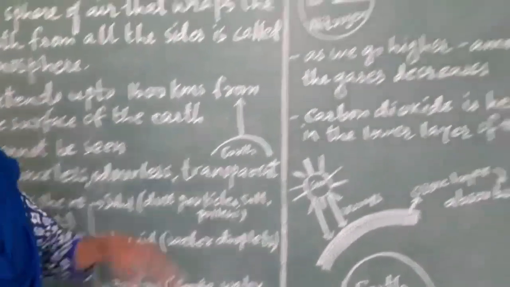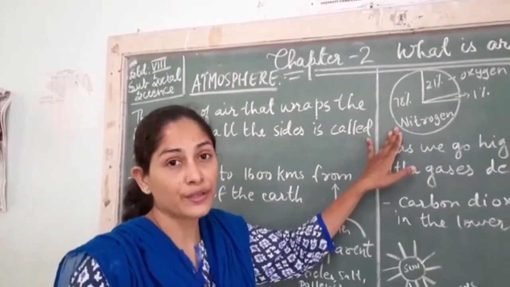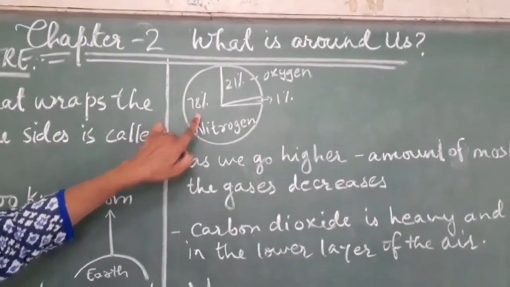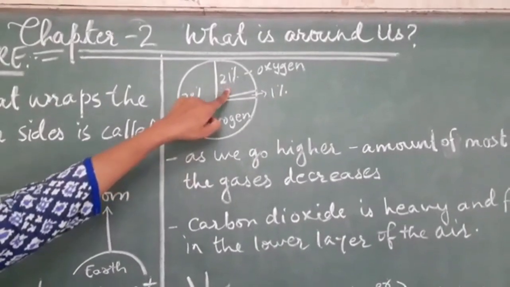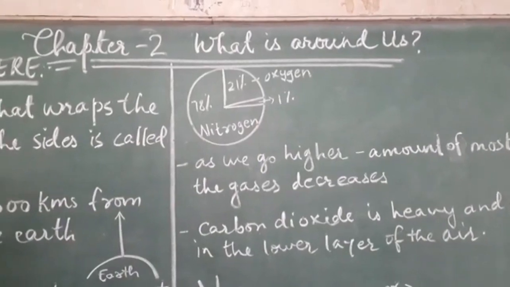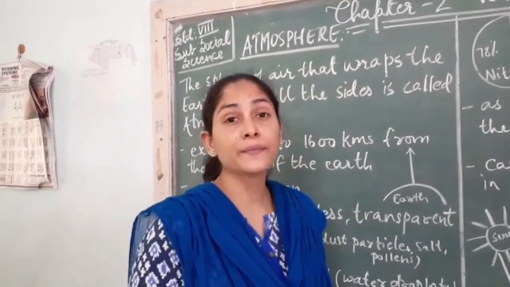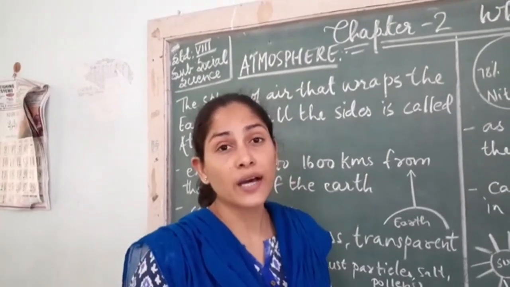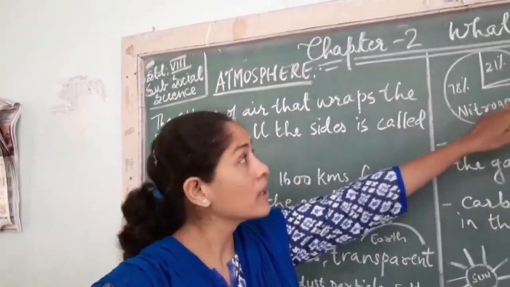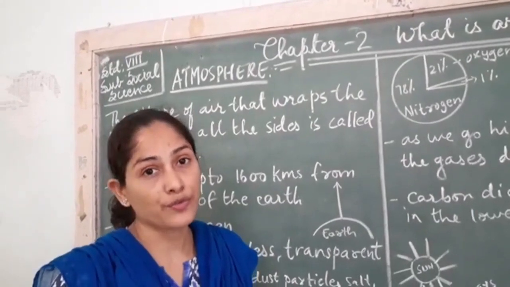Let us talk about the proportion of the different gases found in the atmosphere. 78% of the atmosphere we have nitrogen. 21% we have oxygen and 1% we have other gases. Now other gases means what? There are so many other gases like helium, hydrogen and even argon also. Other gases are also there, but they are less than 1%. So this is the pie diagram of proportion of gases found in the atmosphere.